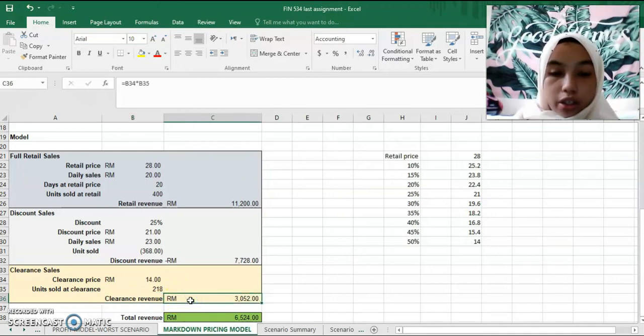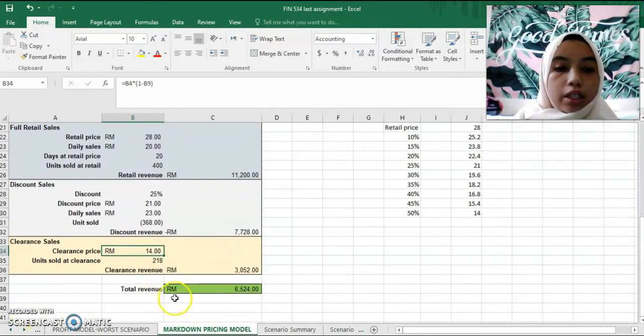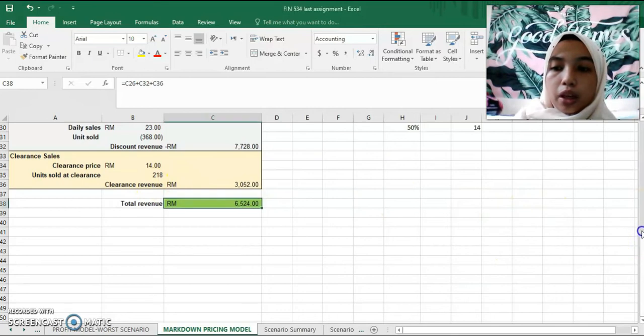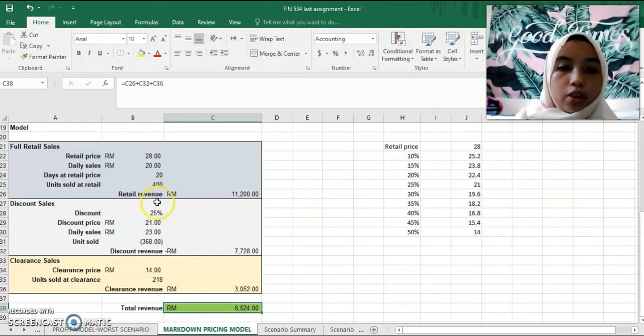As for the clearance revenue, it is 3,052 ringgit. This is after multiplying the clearance price and the units sold. Next is the total revenue. The total revenue is the three revenues added together: the retail revenue plus the discount revenue plus the clearance revenue. So the total revenue is 6,524 ringgit.